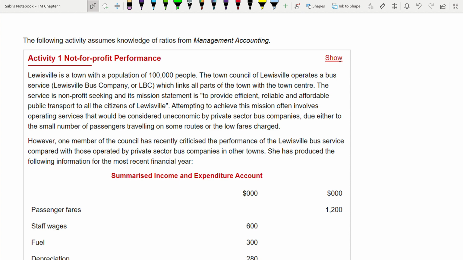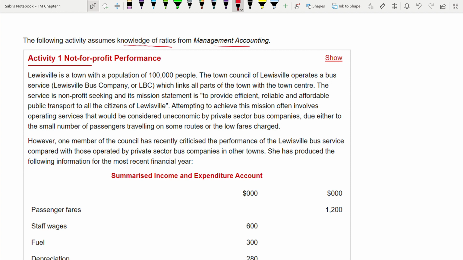So let's do that. In this question, this is activity 1, the first activity, and it's for a not-for-profit organization. You will see that in this question, you need knowledge of ratios, and it's an assumed knowledge from your management accounting.